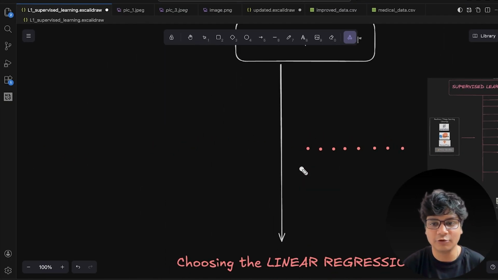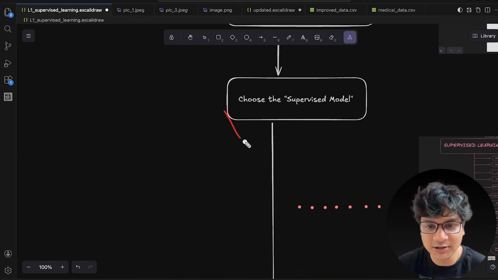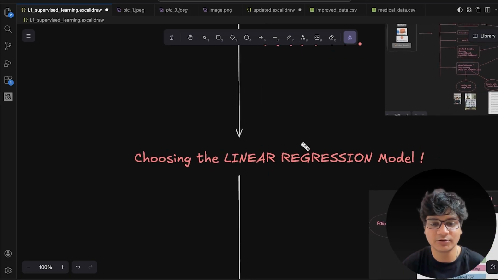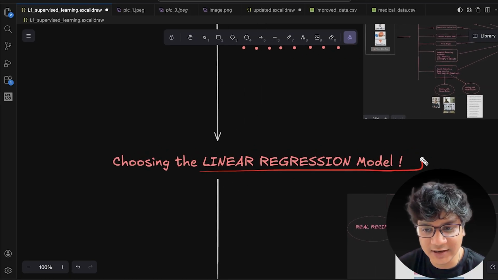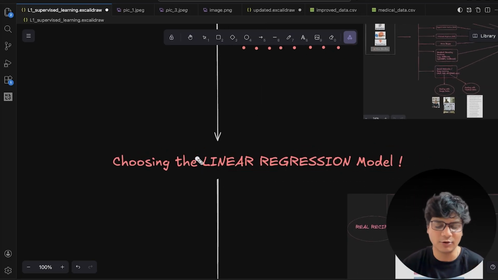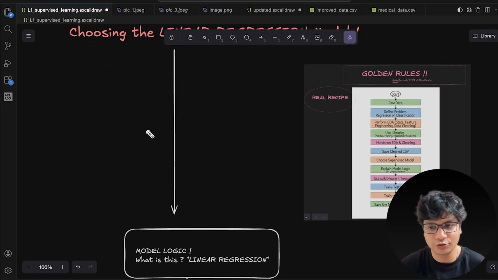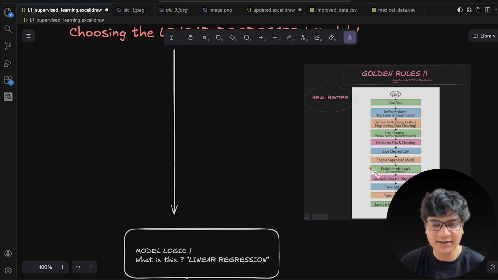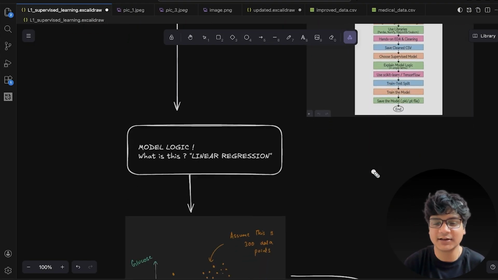So now moving to the next step, we have selected one of our supervised models, which is linear regression, the first machine learning model. Then after that, what are we supposed to do? See, we have done the library choosing part, and we have done the hands-on experiment. Now let's understand the model logic part. We have done choosing our supervised model. Now let's understand why we have chosen this linear regression model.